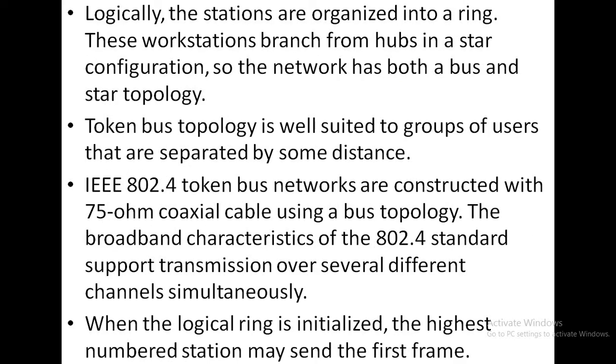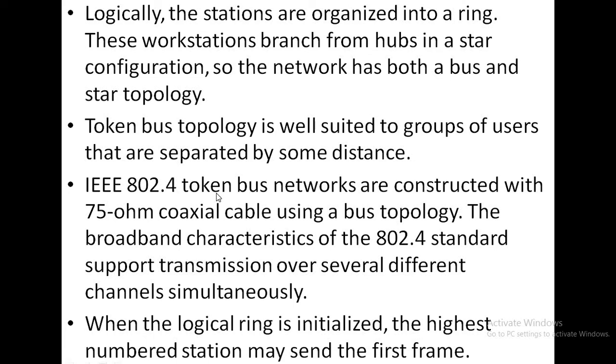So logically the stations are organized into a ring. As I have told you, all our stations are interconnected into a ring-like structure, which we can also call a ring topology. These workstations branch from hubs in a star configuration. That means all the systems are connected through a hub. So the network has both a bus and star topology. So token bus topology is well suited to groups of users that are separated by some distance.